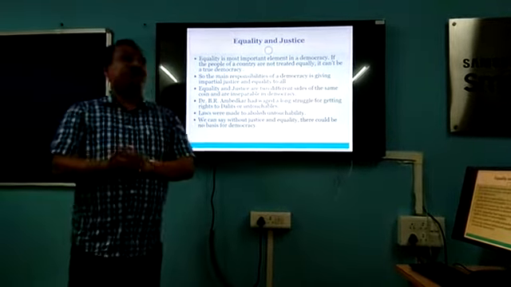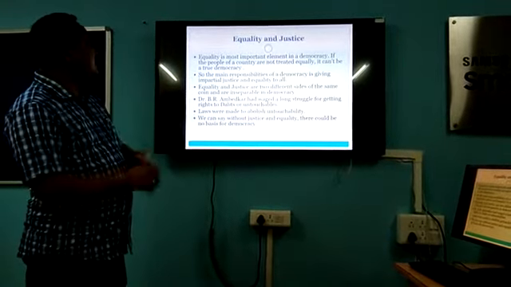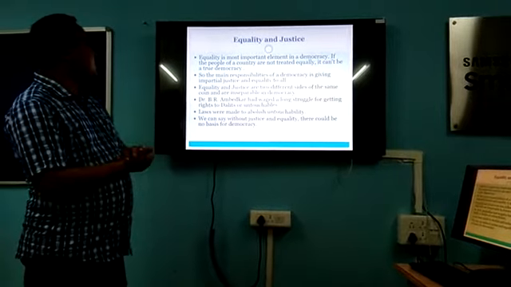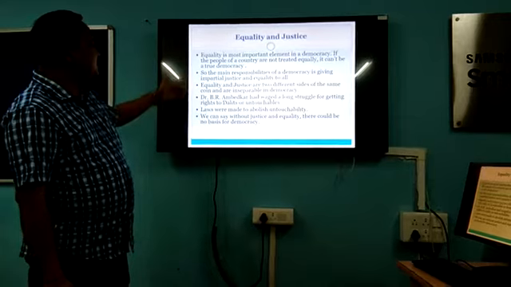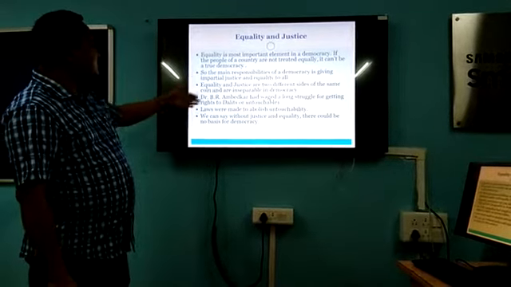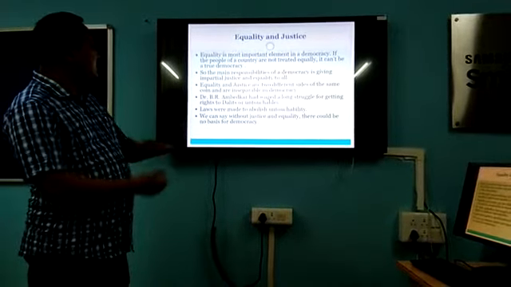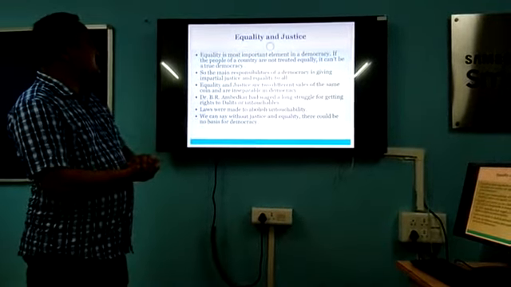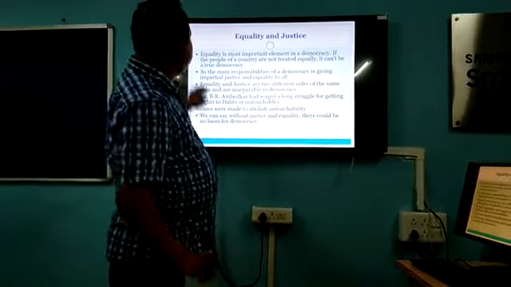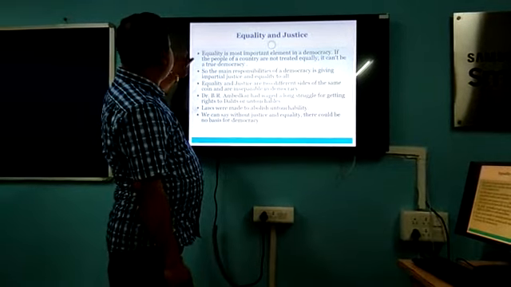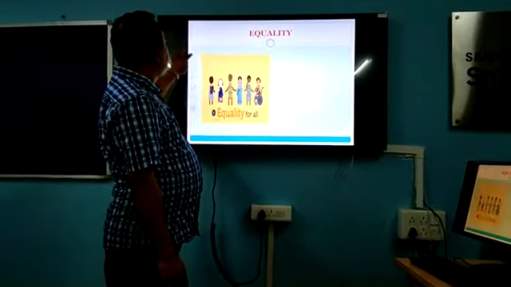So both are necessary. One of our most important leaders, Dr. Bhimrao Ambedkar, struggled long for the rights of the Dalits or the untouchables. He was known as the leader of the Dalits. Laws were made to abolish untouchability. And we can say here, without justice and equality, there could be no basis of democracy. So there is a need for equality and justice.